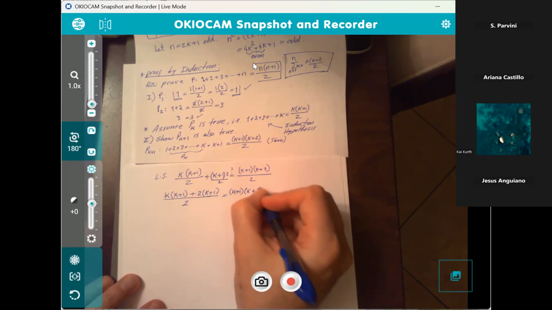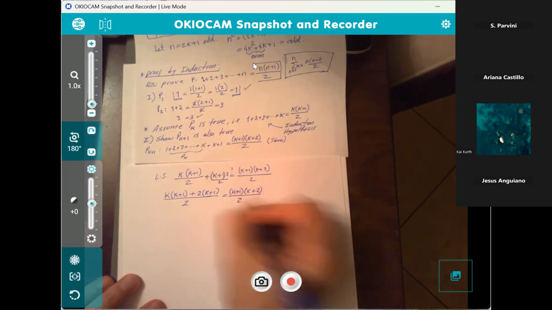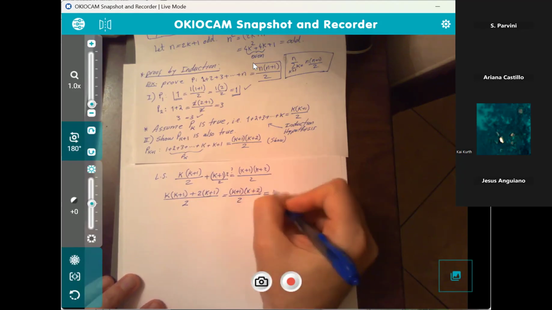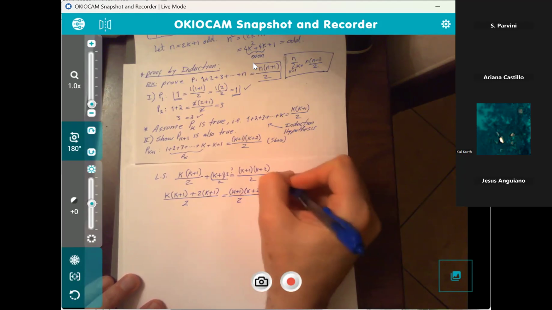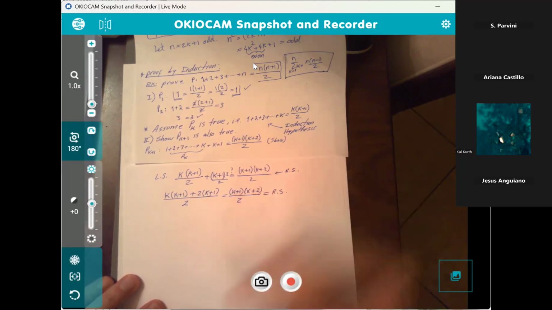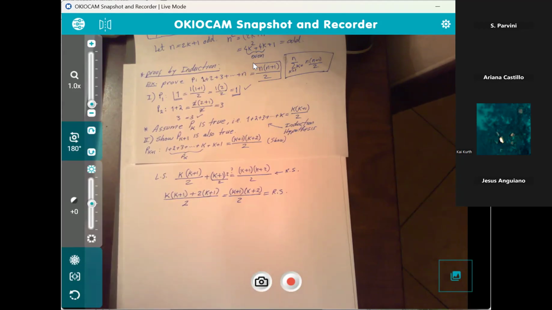So that's k plus 2 divided by 2. Now look at the right side. This is equal to the right side, this being the right side. So we just showed that this statement actually holds for all natural numbers, for all positive integers. And this is how the proof by induction works out.